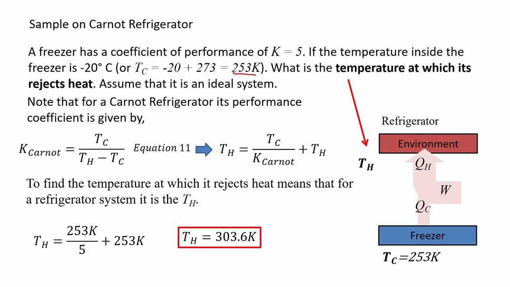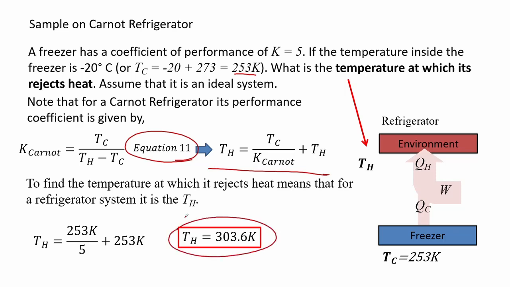Note that for a Carnot refrigerator its performance of coefficient is given by equation 11. Rewriting this we get an expression for TH or the temperature at the hot reservoir, and for this case it would be the environment where heat is dissipated. To find the temperature at which it rejects heat means that for a refrigerator system it is the TH. Substituting the values, we have that TH is 303.6 Kelvin, the temperature of the environment.